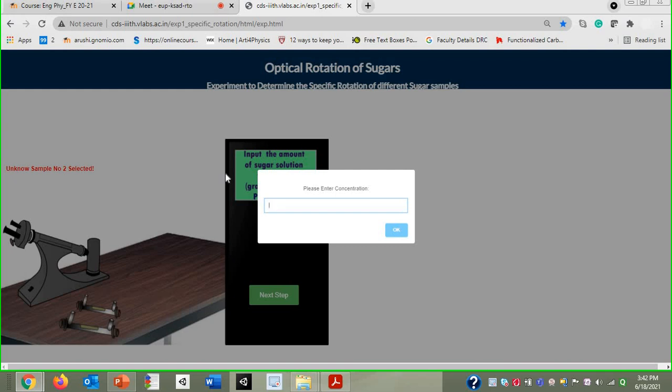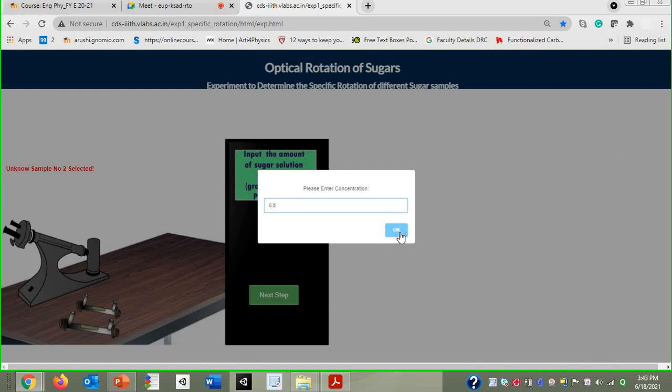We have to enter what the concentration of that solution should be. Any value you can put over here, that is up to you. While performing this practical, you have to mention what concentration you are going to give for the sugar solution. Suppose here I put 0.5.